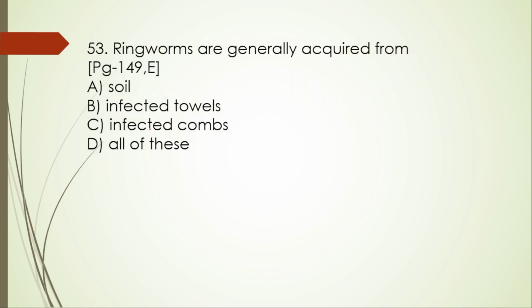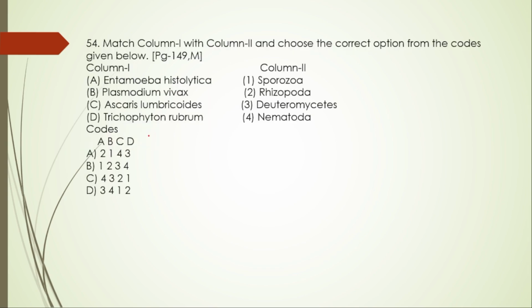Next, 53. Ringworms are generally acquired from soil, yes, infected towels, infected combs. So the right option is all of this.